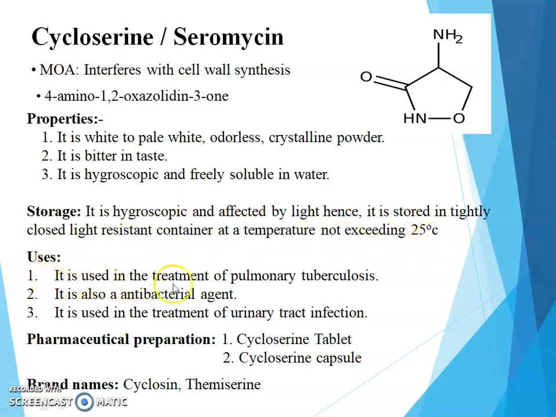Uses, it is used in the treatment of pulmonary tuberculosis. It is also an antibacterial agent and it is used in the treatment of urinary tract infection. Pharmaceutical preparation, it is available in cycloserine tablet and cycloserine capsule. Brand names are Cyclocin and Themiserine.